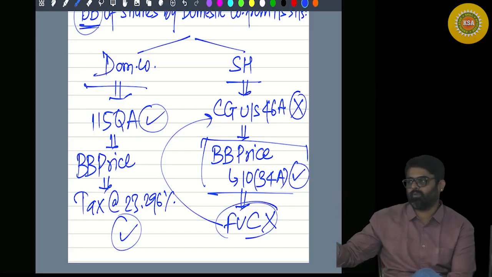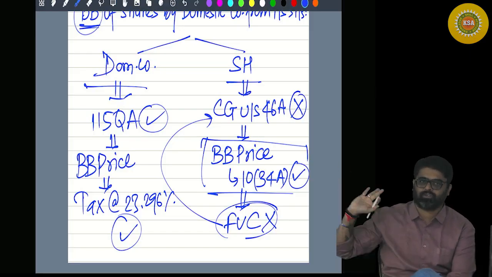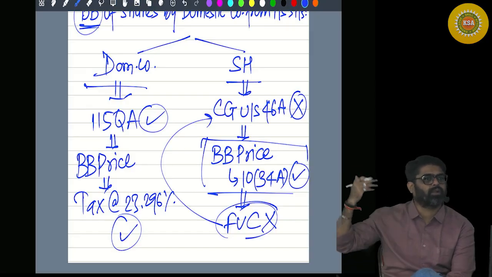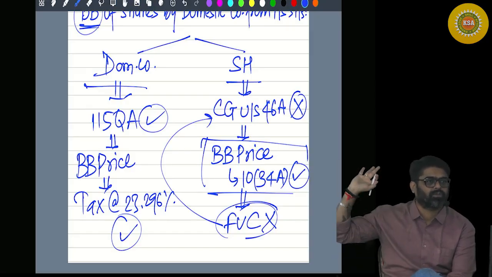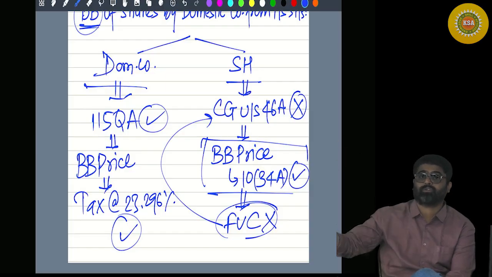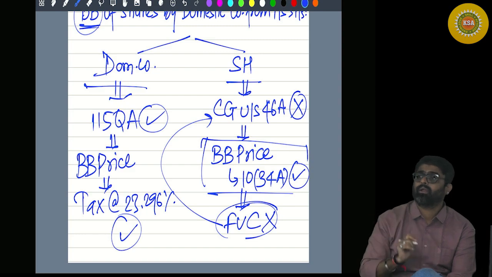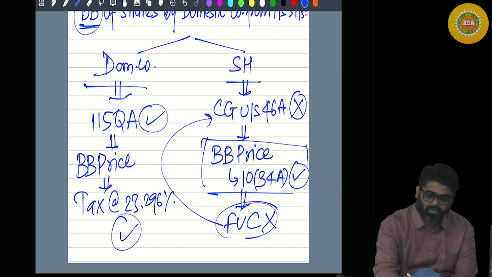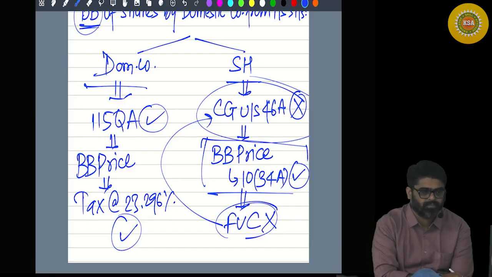Don't take it as full value of consideration to calculate 46A capital gain. We will forget 5 lakh, and you forget the 2 lakh rupees of your cost. What was the cost of your shares? In 2018-19, the cost of shares was 2 lakhs. You forget about the cost. We'll forget about the full value of consideration. No need to calculate the capital gains under section 46A.